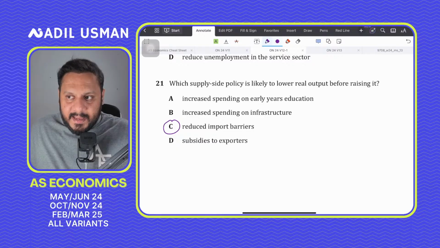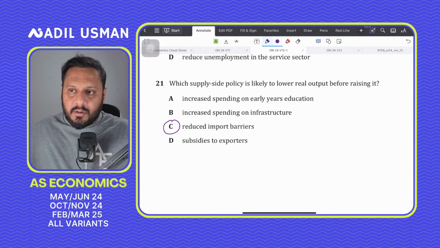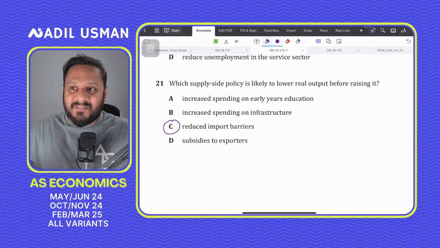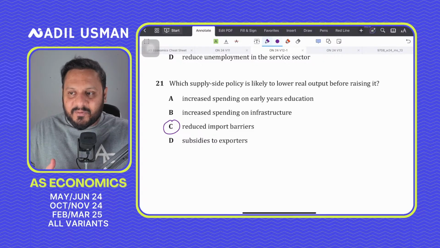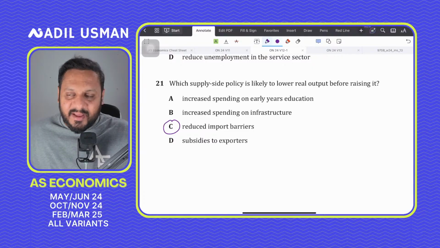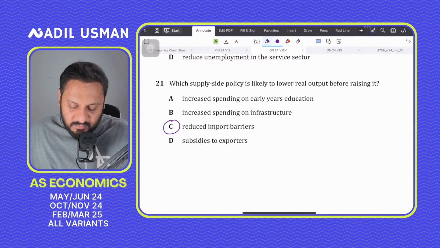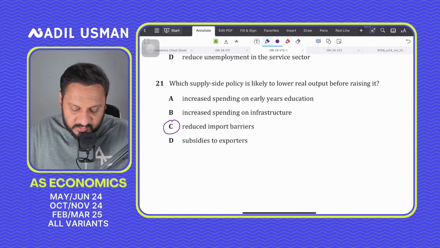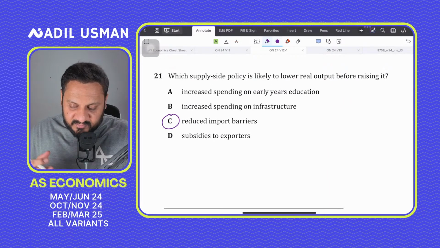But over time, the pressure to compete and to survive, and for survival you need to be efficient, will ultimately drive innovation and productivity, and ultimately this will lead to a rise in output in the long run by driving long run growth.